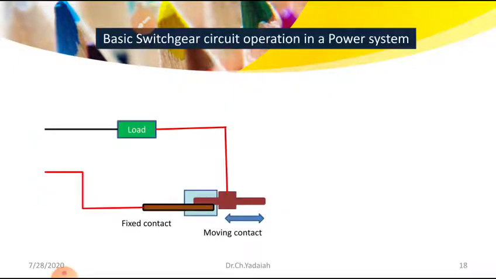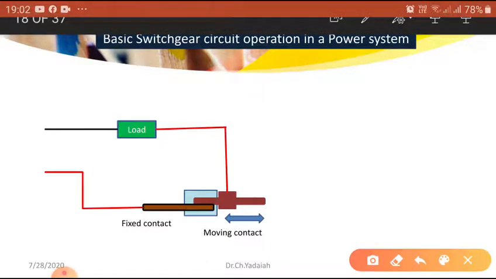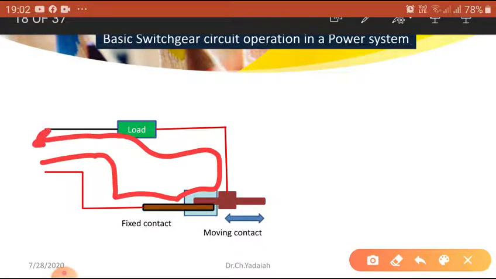You can see here this is the one breaker. How is it manufactured? What is inside? It has a fixed contact and a moving contact. The moving contact will move horizontally in both directions, as shown by the arrow. It is connected to the load. Under normal condition, whatever current enters here, the circuit is closed and the current goes through. Then whatever load is connected is fully functioning.